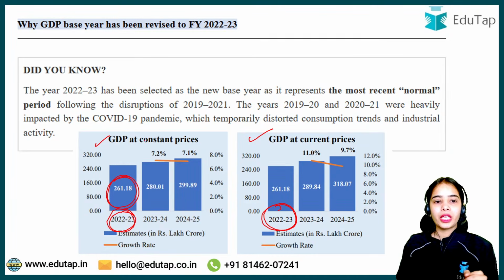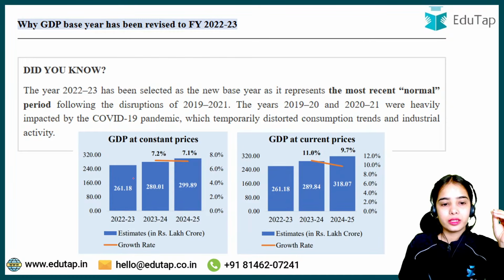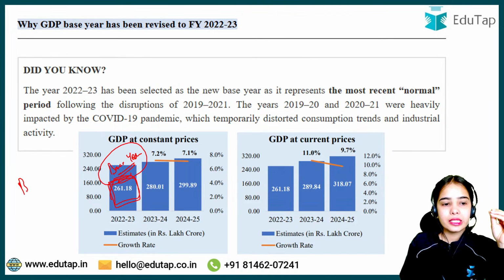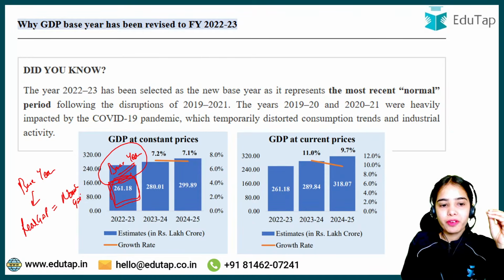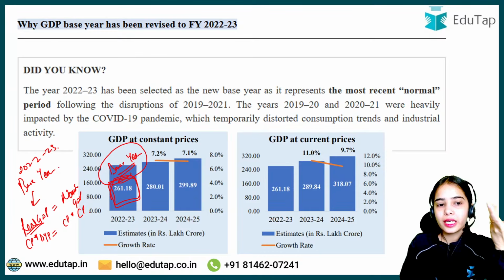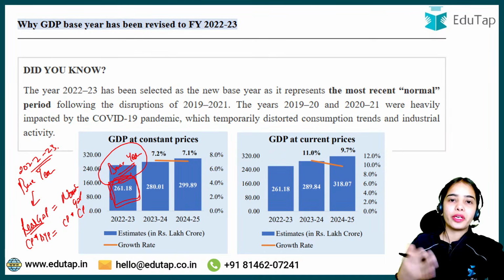This is the base year. Now you can understand that if we are considering the base year, the real GDP and the nominal GDP will be equal. Why? Because the current production is equal. For the real GDP, the base year is 2022-23, so these are the base year prices. For the nominal GDP, the current prices are the prices of the current year, that is 2022-23 only.